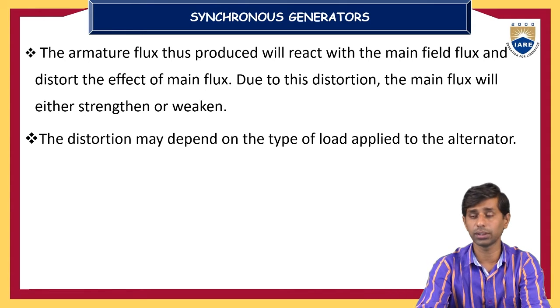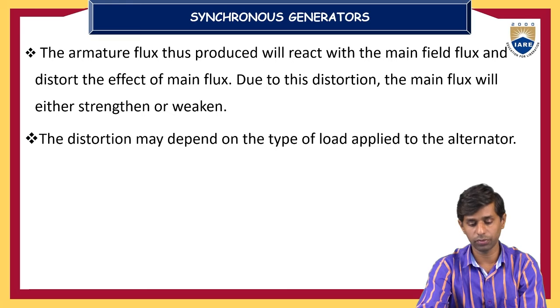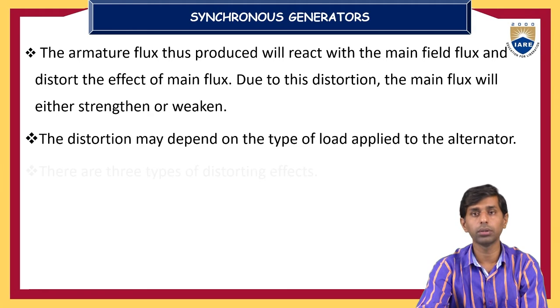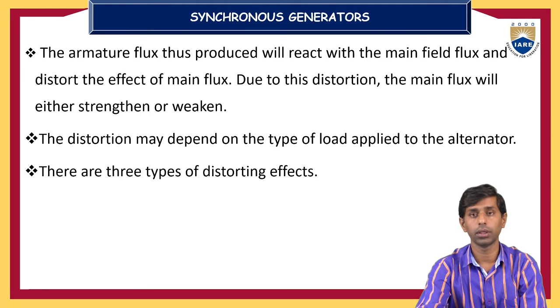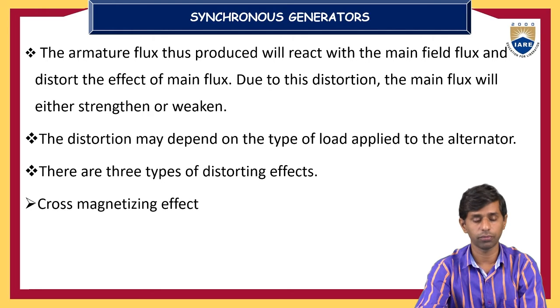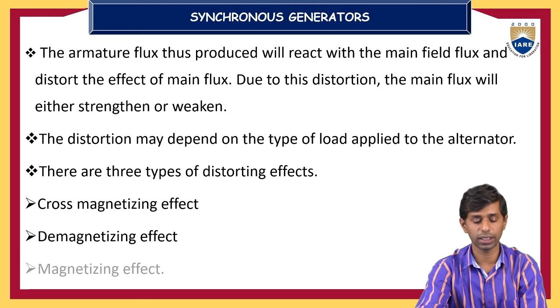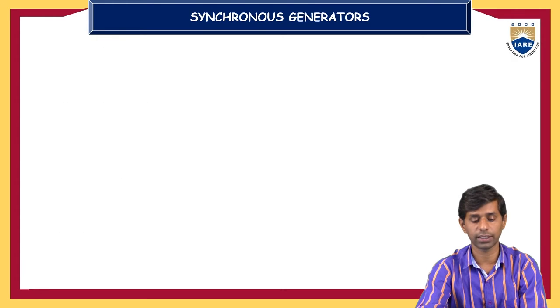The distortion of the main flux will be in the direction of weakening or strengthening, that is, by magnetizing or demagnetizing. It may depend upon the type of load applied to the alternator. There are three types of distorting effects that we discussed: a cross magnetization effect, a demagnetizing effect, as well as the magnetizing effect.